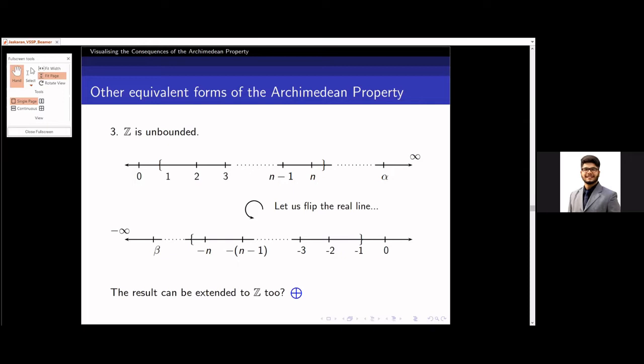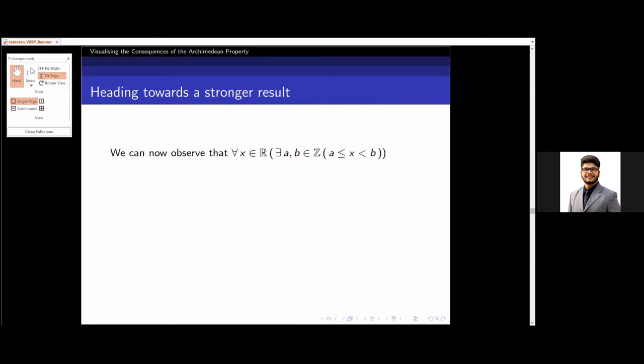This means that given any real number x, we will get infinitely many integers more than x and infinitely many integers less than x. Now I observe that for all x in R, there exist a, b in Z such that a is less than or equal to x and x is less than b. It is quite obvious from the previous result.